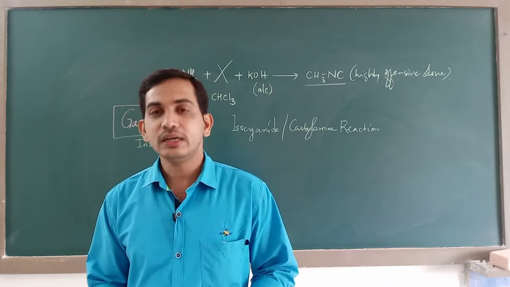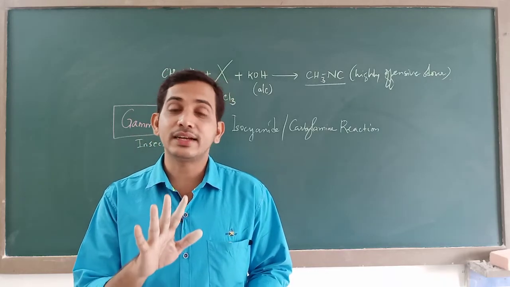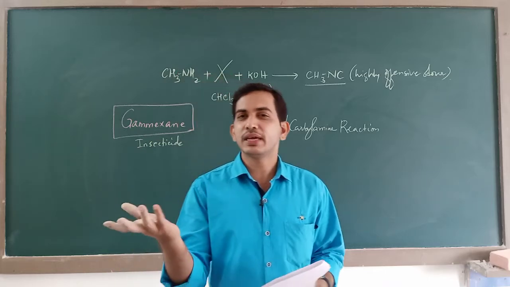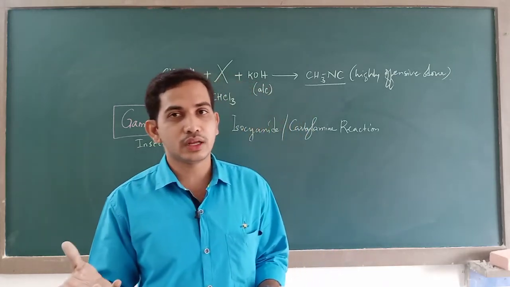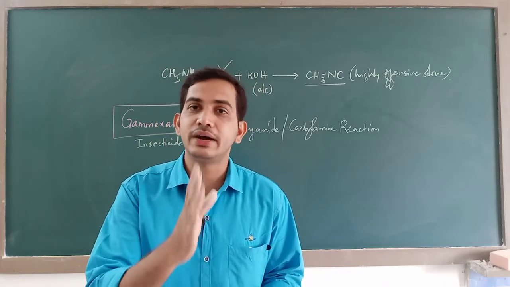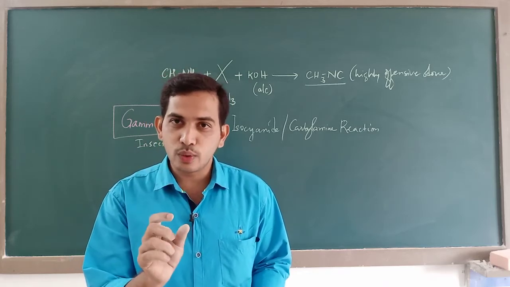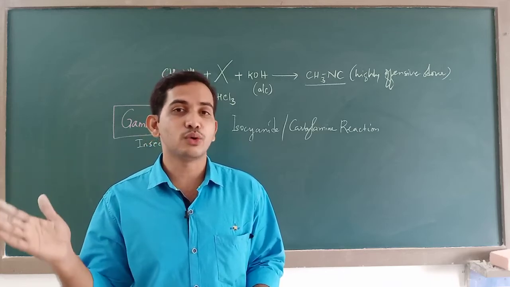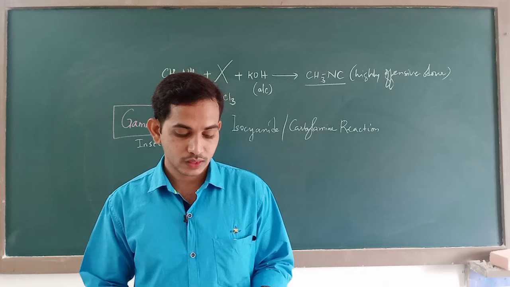So always remember, a fire extinguisher contains a haloalkane that contains maximum number of halogens, because it goes by a simple principle that more the number of halogens in a haloalkane, more is the fire dousing capacity. Fire dousing means fire extinguishing capacity. So whichever haloalkane has got more number of halogens in it, that has got more capacity to douse the fire.